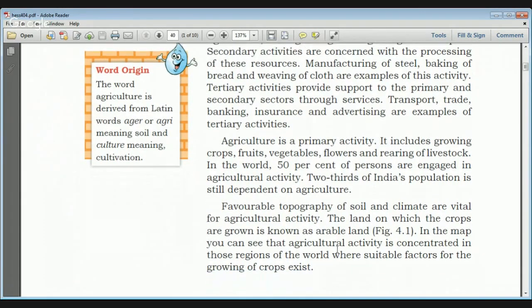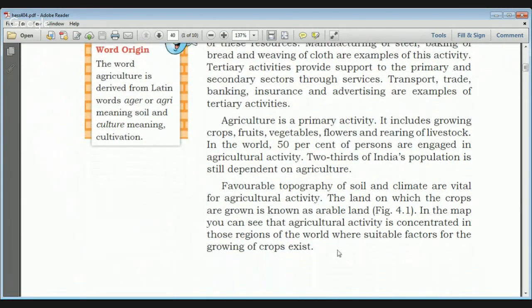In the world, around 50% of persons are engaged in agricultural activity, and more than 50% of India's population is still dependent on agriculture. So agriculture is still the largest employment provider to Indian masses, although its contribution to GDP is very less.